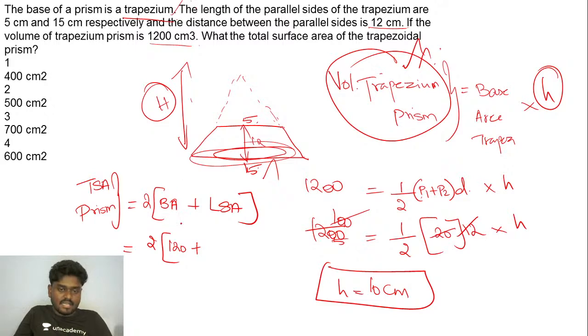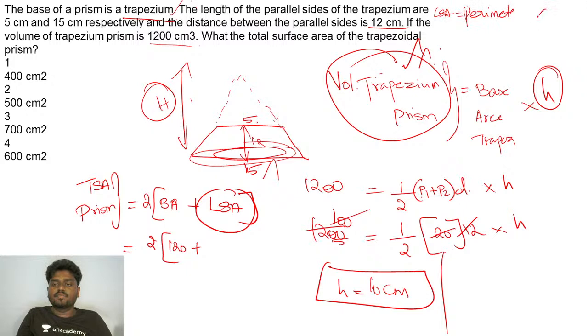The lateral surface area is nothing but the perimeter of the trapezium into height. Lateral surface area, LSA. Let me write it here. LSA is nothing but the perimeter of the trapezium into its height. Perimeter is nothing but the complete outer boundary length of the trapezium, into its height.